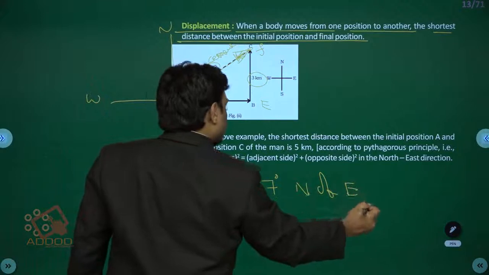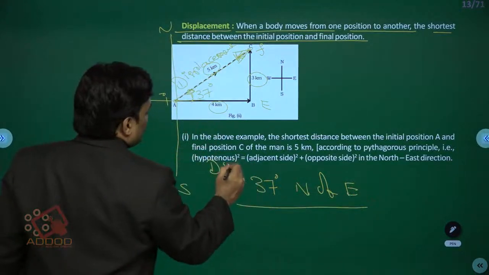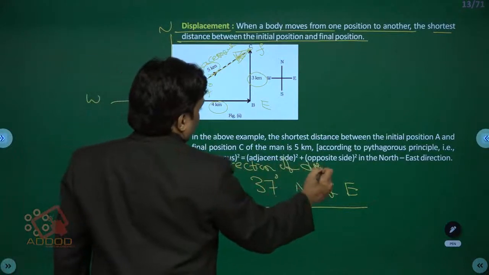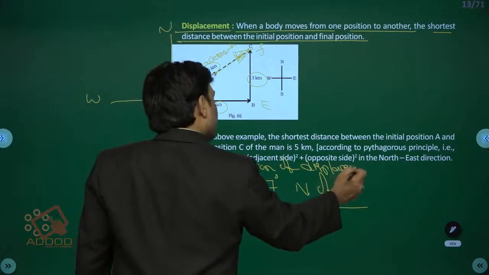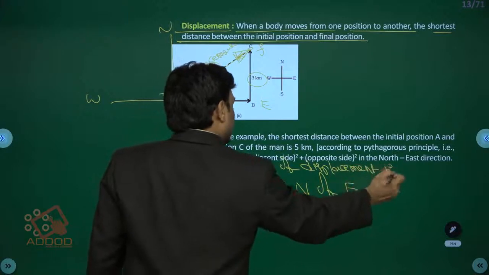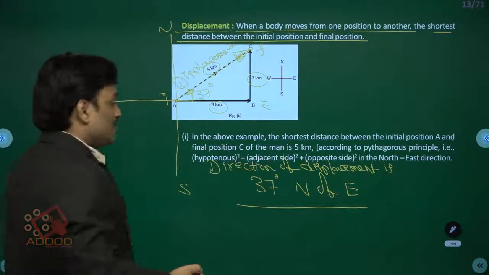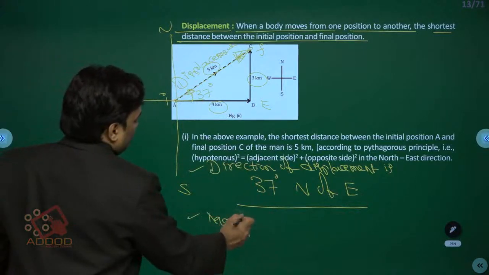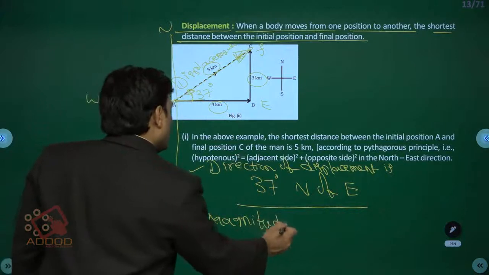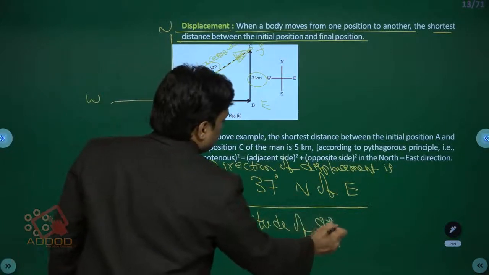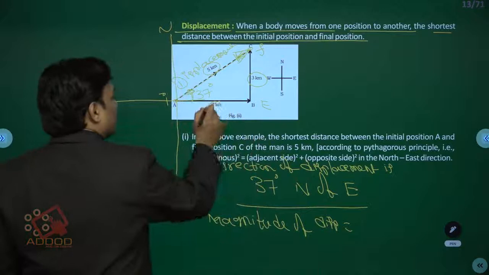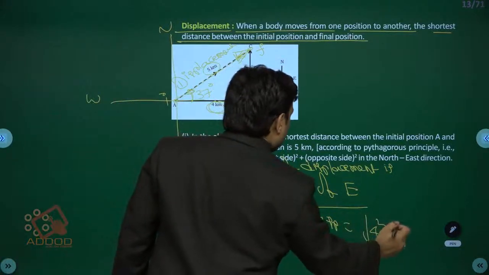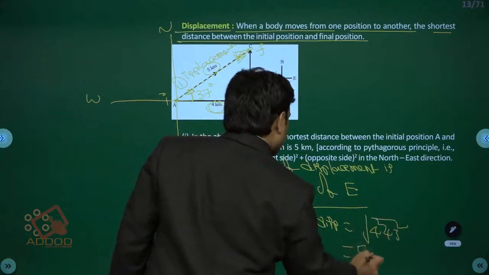The direction of displacement is 37 degrees north of east, and the magnitude of displacement is, this is 4 kilometers, this is 3 kilometers, so which is nothing but root over 4 square plus 3 square, which comes to be 5 kilometers.